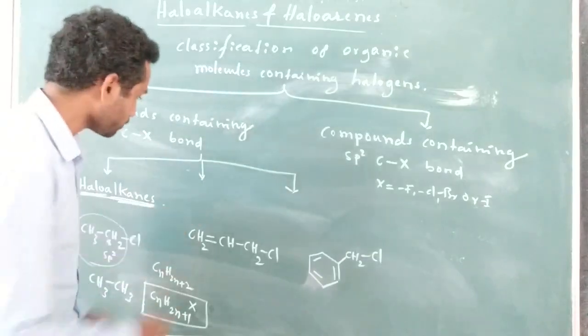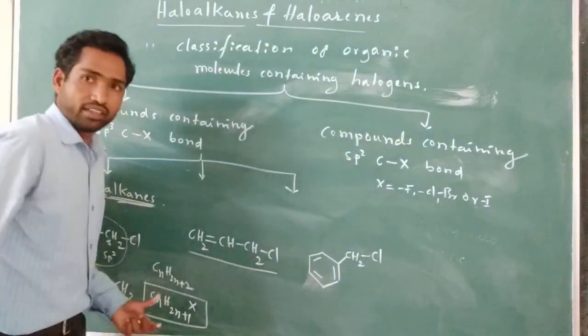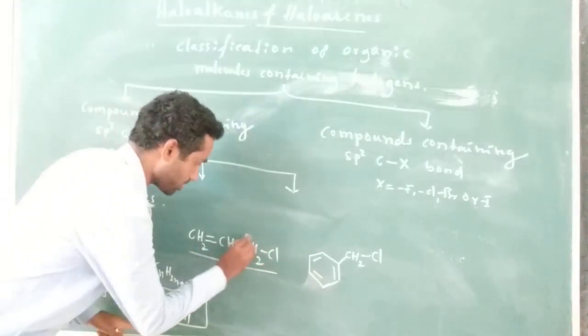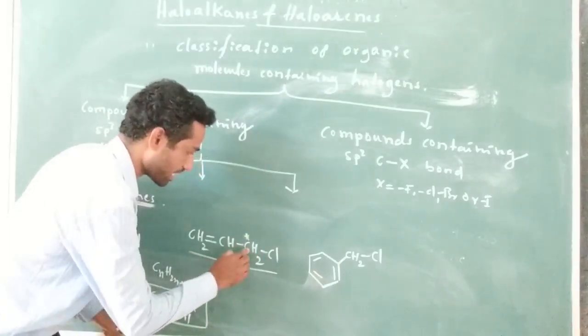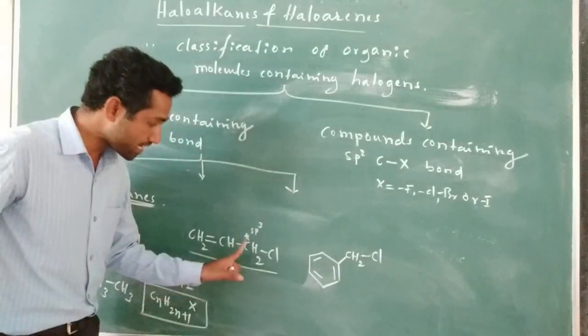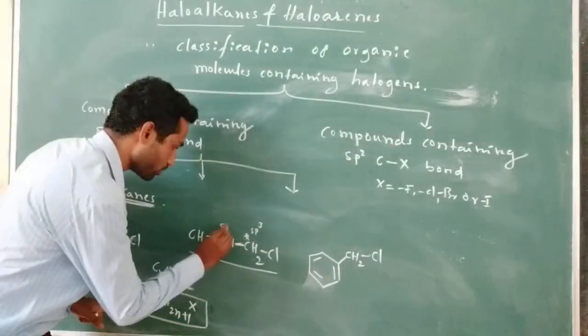Now, another class. Just observe this molecule. In this molecule, chlorine is attached to an sp3 hybridized carbon. This is a saturated carbon, saturated with hydrogens. But that sp3 hybridized carbon is directly attached to an sp2 hybridized carbon.